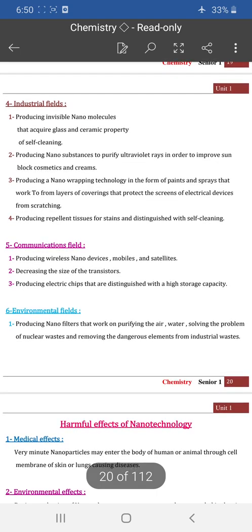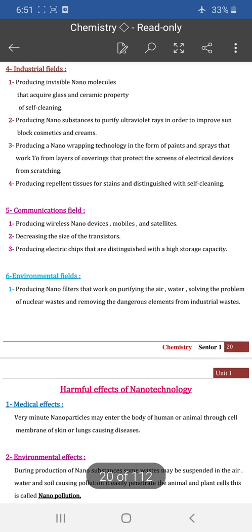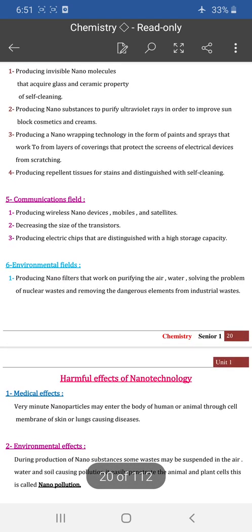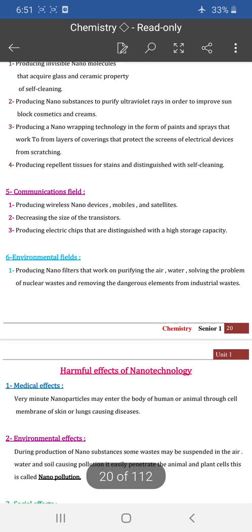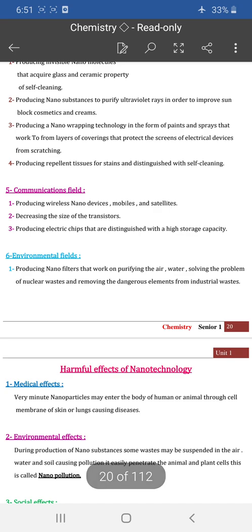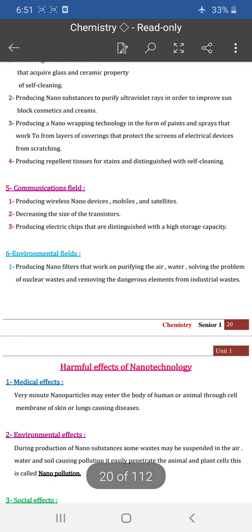Number four, the industrial field, which is used in producing invisible nanomolecules that give glass or ceramic the property of self-cleaning. And also producing nano substances to filter ultraviolet radiation in order to improve sunblock and creams.